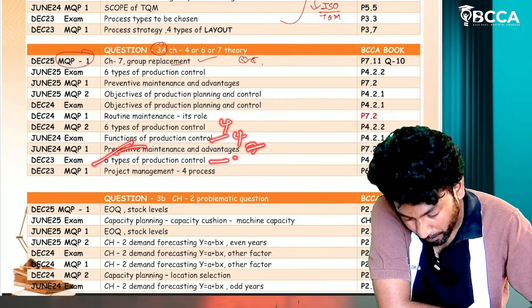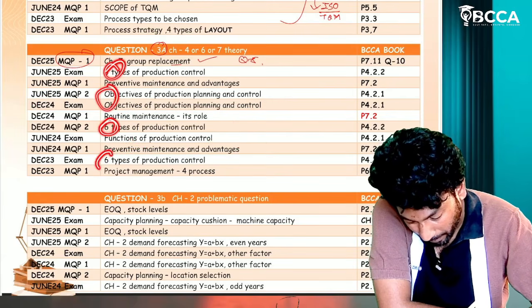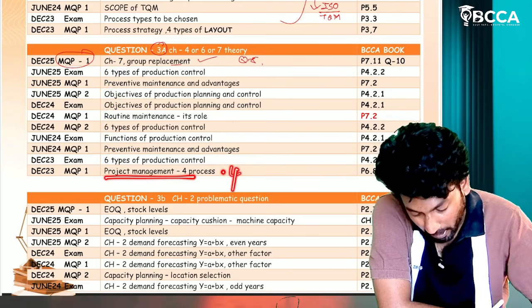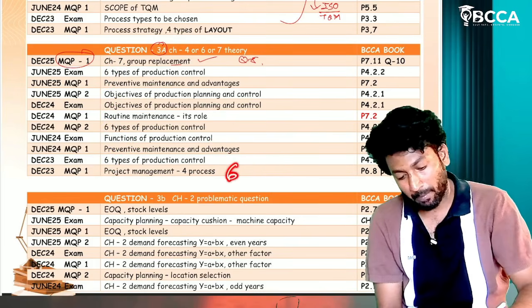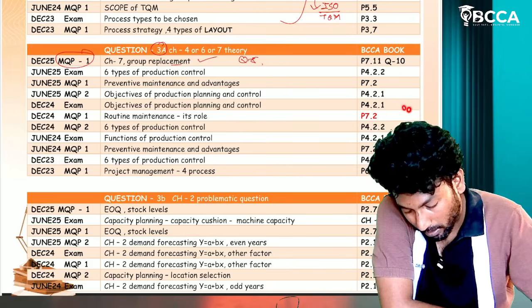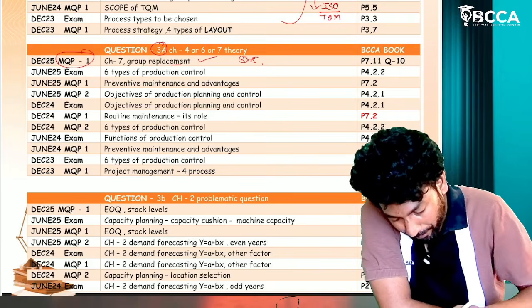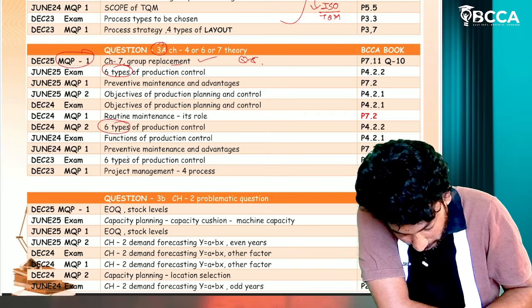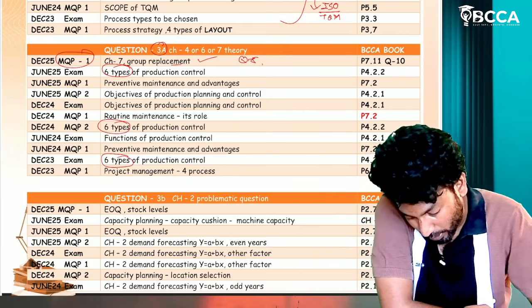Okay, so if you observe, questions are being repeated, sir. For project management, 4 process. Chapter number 6. Okay, see here, 6 production control types. How many times they have asked, sir? Nearly 3 times this question was asked.